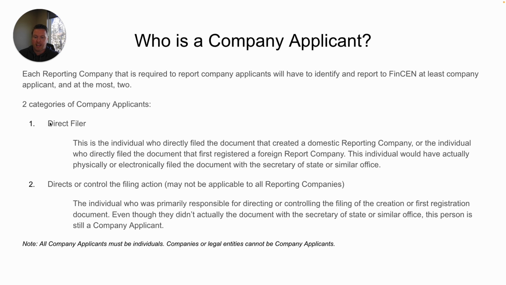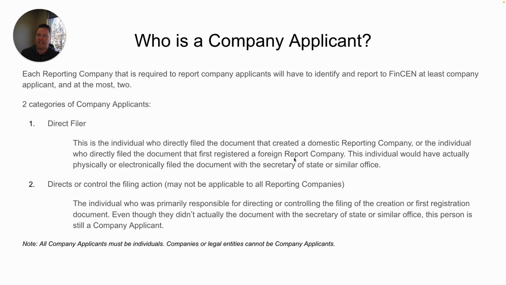Most of the time, we're reporting on somebody who is a direct filer. And so this is the individual. A company applicant is an individual. It cannot be another company or a legal entity. This is the individual who directly filed the document that created a domestic reporting company, or the individual who directly filed the document that first registered a foreign reporting company.